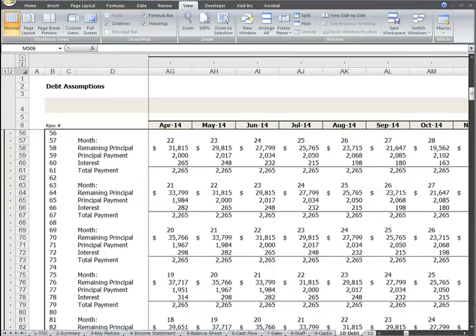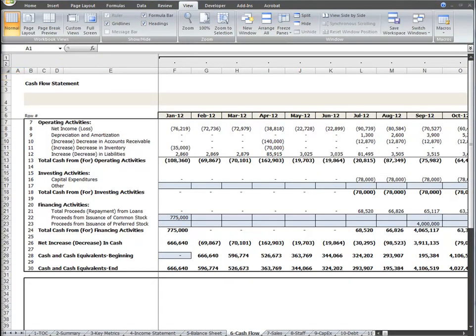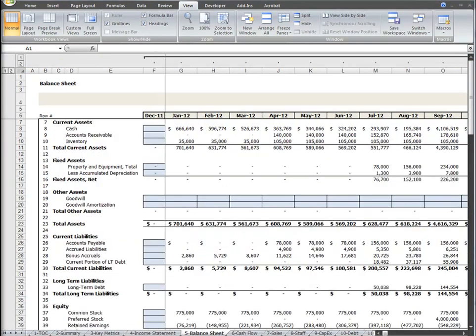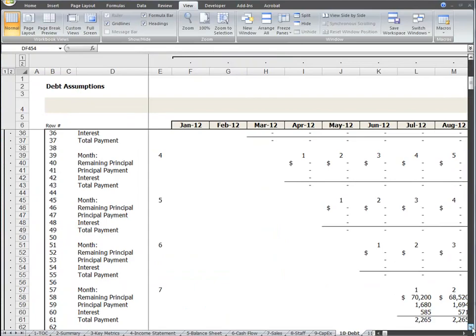These assumptions are then automatically inserted into the CapEx and the cash flow worksheet tabs as previously discussed, and the debt is also automatically inserted onto the balance sheet and is properly split between the current portion of the long-term debt, that is, the portion that is due within the next 12 months, and long-term debt.